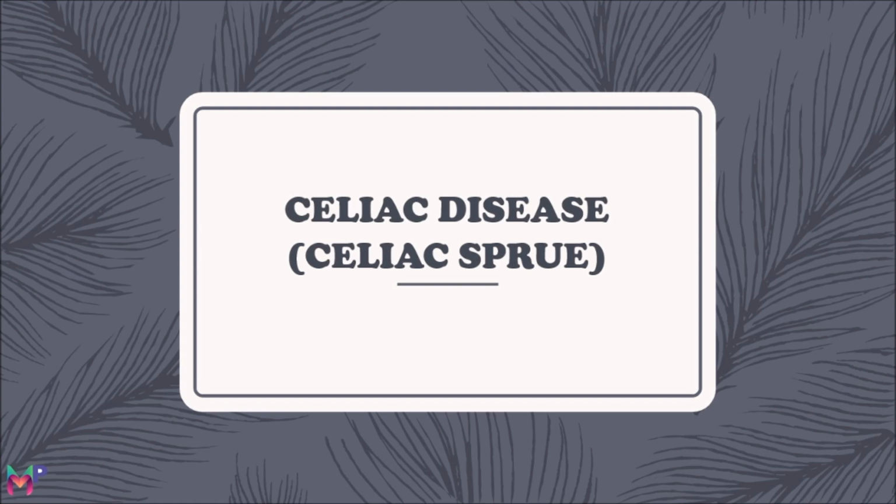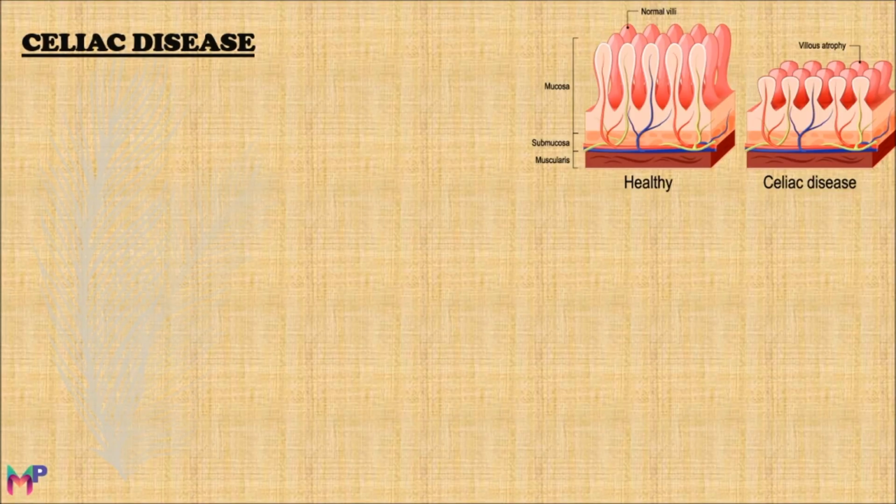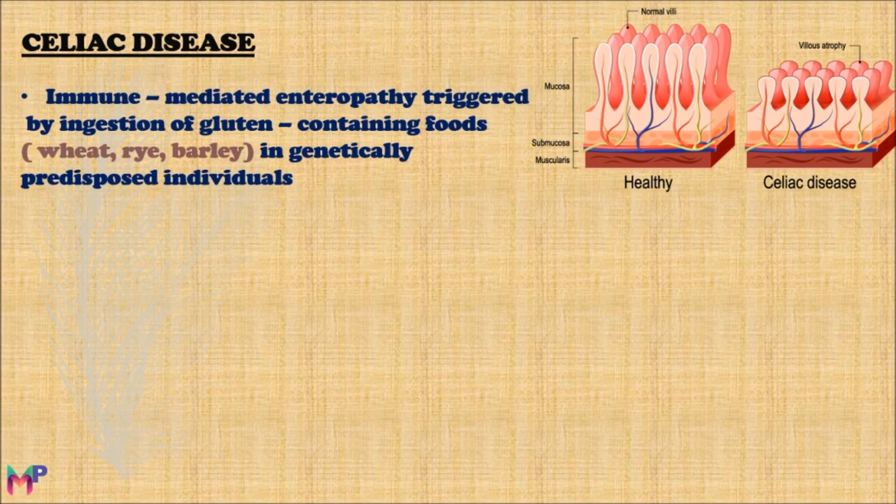Celiac disease or celiac sprue. It is one of the very important malabsorptive and diarrheal diseases, also known as gluten-sensitive enteropathy. Celiac disease is an immune-mediated enteropathy that is mainly the disease of the small intestine, triggered by the ingestion of gluten-containing foods in genetically predisposed individuals. These gluten-containing foods are wheat, rye, barley, and all the products which are made from them.